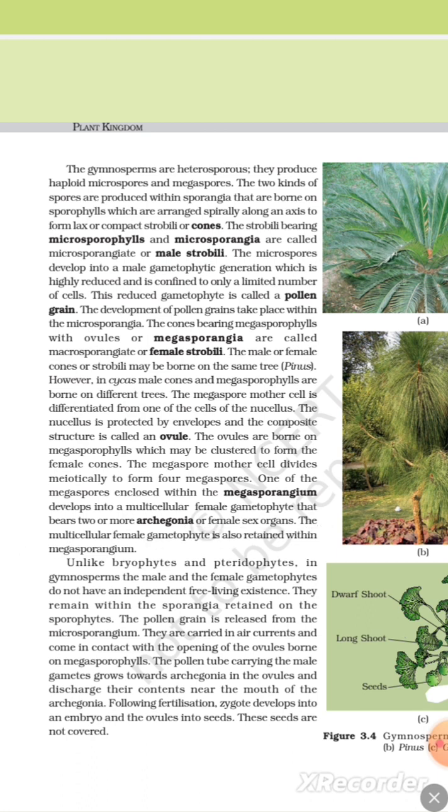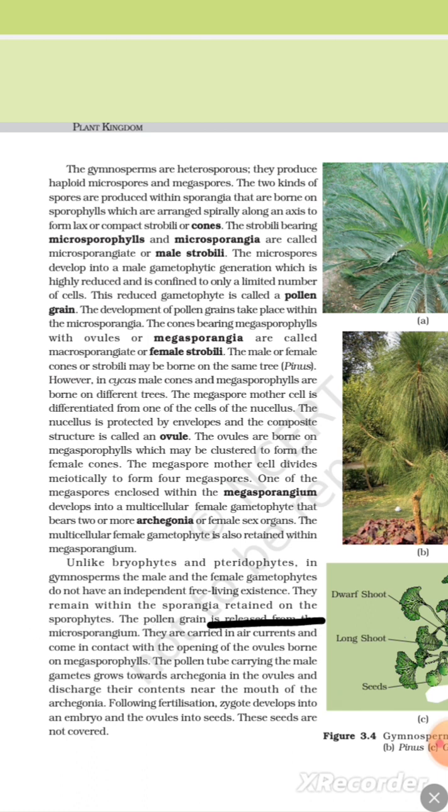The multicellular female gametophyte is also retained within the megasporangium. Unlike bryophytes and pteridophytes, in gymnosperms the male and the female gametophytes do not have an independent free-living existence. They remain within the sporangia retained on the sporophyte.